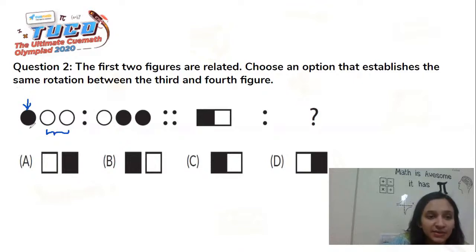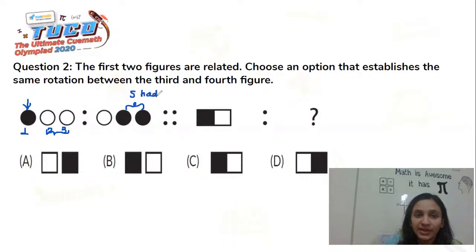We can mark them as circle 1, circle 2, circle 3. Circles 2 and 3 were unshaded, but in the second figure, these both have become shaded. And the one which was shaded, which was circle 1, became unshaded. So we'll do the same thing here. We'll have the same figure drawn. The part which was shaded will become unshaded, and the unshaded part will become shaded. So the only shape that fits is option D here. So this is the missing figure, or the fourth figure in the question.